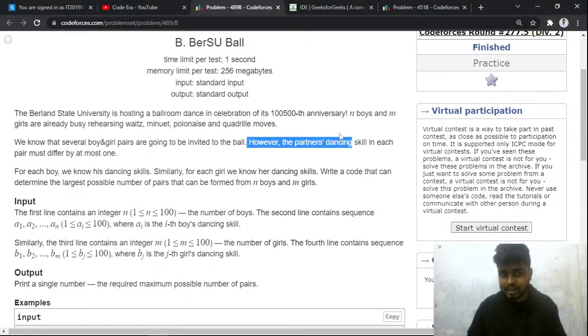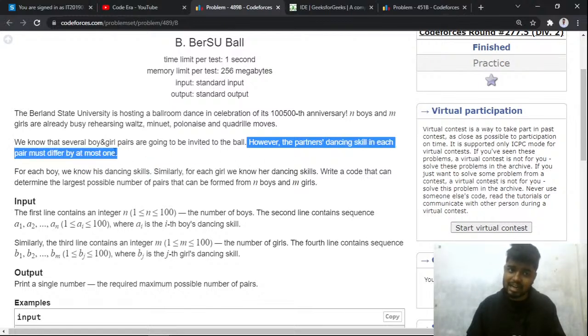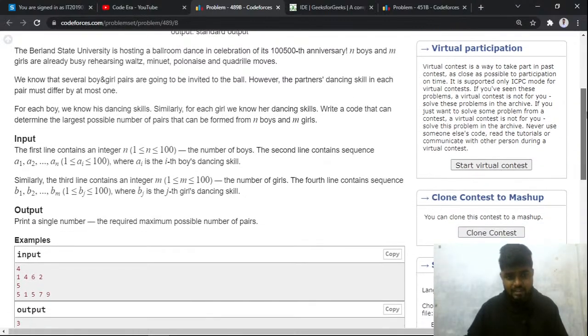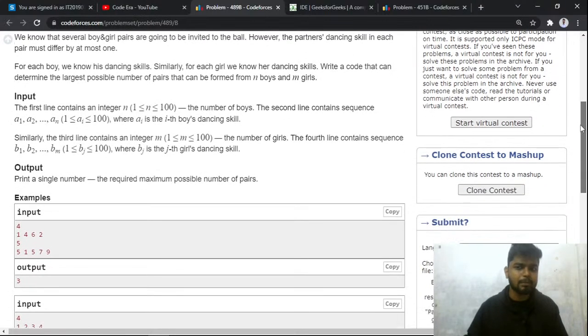However, the partners' dancing skills must differ by at most 1, right? This problem says that the dancing skill of each pair should differ by at most 1. So you have been given two arrays. One array is of boys, that is the array A, and the other array is for the girls, that is array B, and your task is to find the maximum number of pairs that can be made, right?